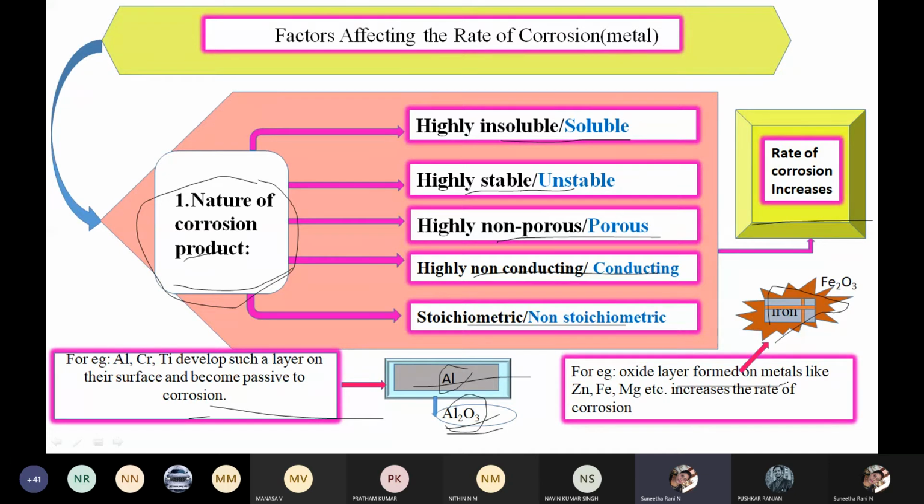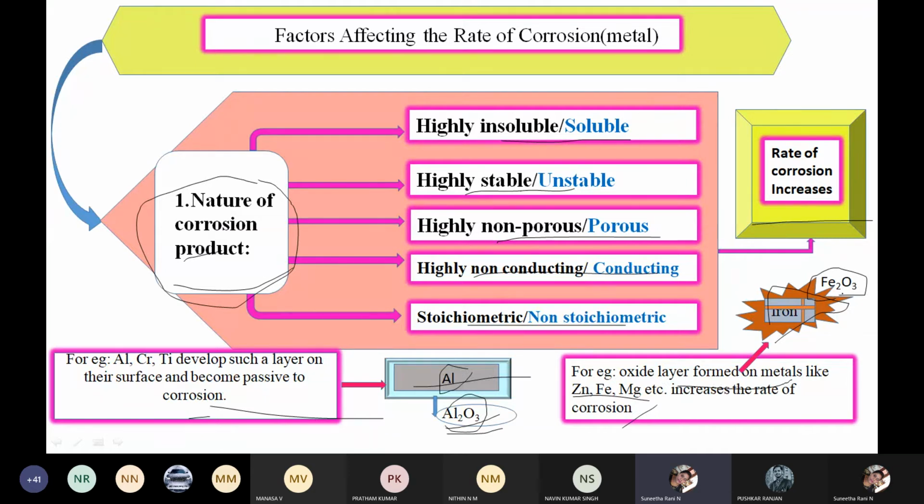What is the oxide layer? That is Fe2O3 formed on metals like zinc, iron and magnesium, which increases the rate of corrosion. In case of aluminium, it is protecting, and further corrosion will stop. But in case of iron, because it is iron oxide, it will not protect the base metal.